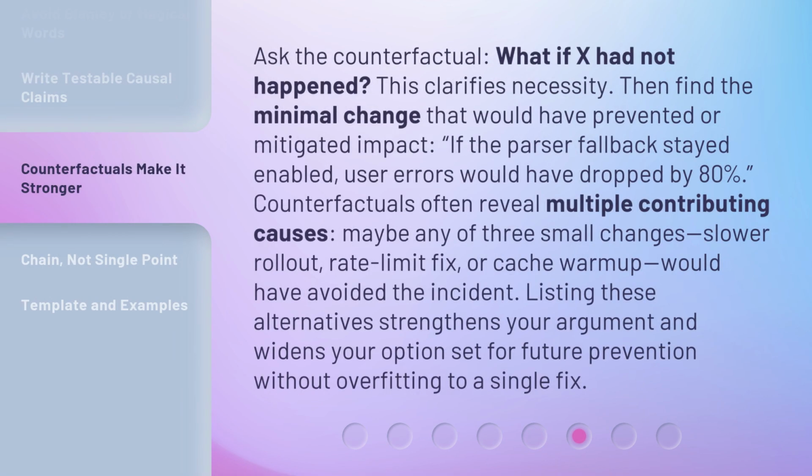Ask the counterfactual. What if X had not happened? This clarifies necessity. Then find the minimal change that would have prevented or mitigated impact. If the parser fallback stayed enabled, user errors would have dropped by 80%. Counterfactuals often reveal multiple contributing causes. Maybe any of 3 small changes: slower rollout, rate limit fix, or cache warmup would have avoided the incident. Listing these alternatives strengthens your argument and widens your option set for future prevention without overfitting to a single fix.